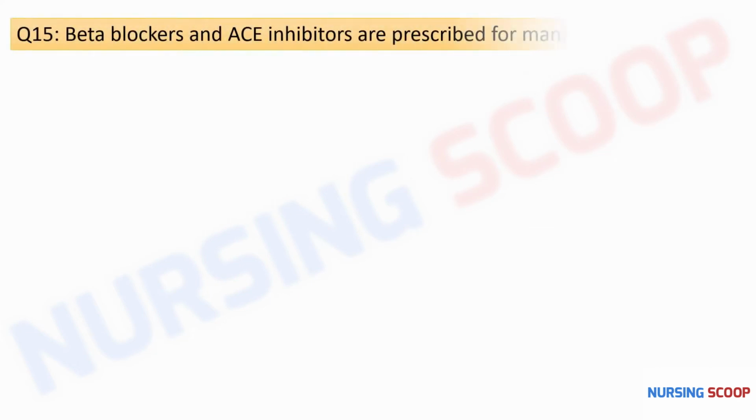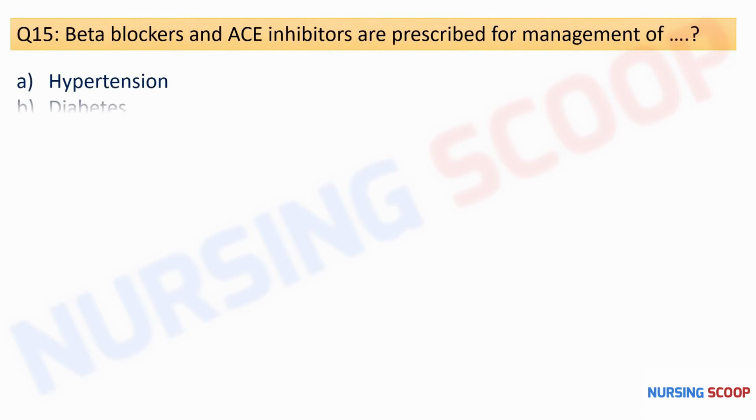So next question is, beta blockers and ACE inhibitors are prescribed for management of hypertension, diabetes, COPD, or asthma. So here the correct option is option A, hypertension. It's a very easy question. We all know the beta blockers and ACE inhibitors are the antihypertensive drugs.